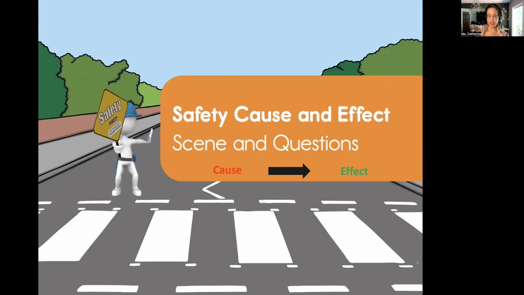Okay, so when we think about cause and effects, we have to think about why this construction worker is telling us to slow down. So that's why we have to think about cause and effects. What's causing the construction worker to do this? And how is it affecting us? So that's why we're learning this.